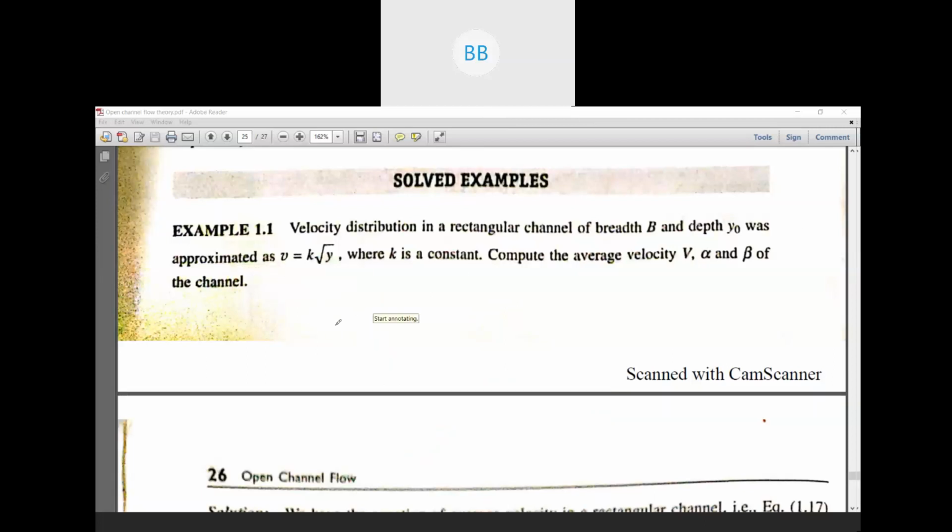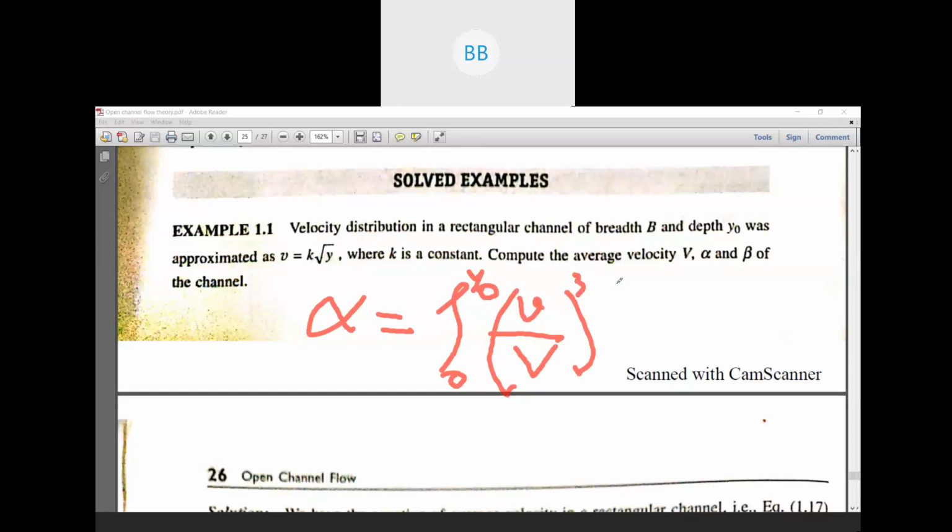After that, if you remember the alpha equation, it is integration from 0 to y naught of small v by capital V whole cube, dA by capital A. So to find this, we need small v and we need capital V. For small v, we have that expression.